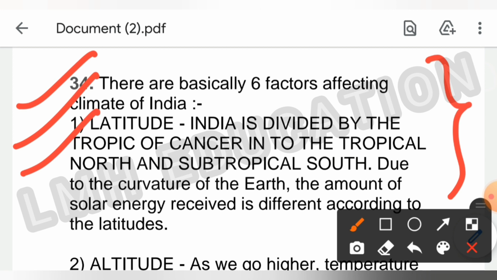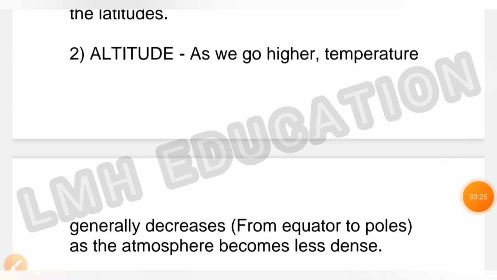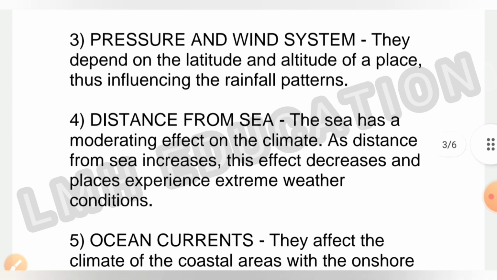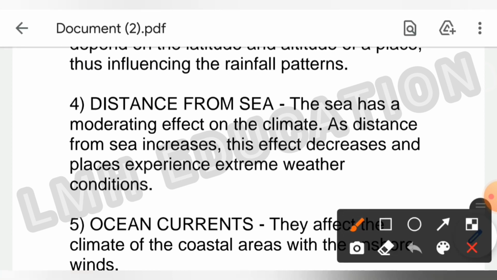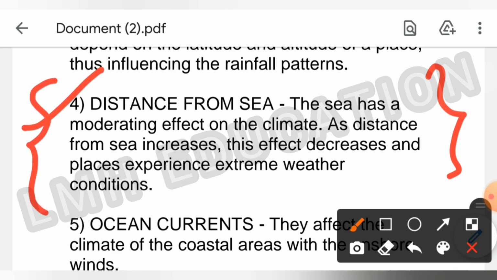Now we will read about the second factor. So this is the altitude point. As we go higher, temperature generally decreases, as the atmosphere becomes less dense. Now the third point. Third is the pressure and the wind system. They depend on the latitude and altitude of a place, thus influencing the rainfall patterns. Now the fourth point, distance from the sea. The sea has a moderating effect on the climate. As distance from sea increases, this effect decreases and places experience extreme weather conditions. So this is the fourth point.